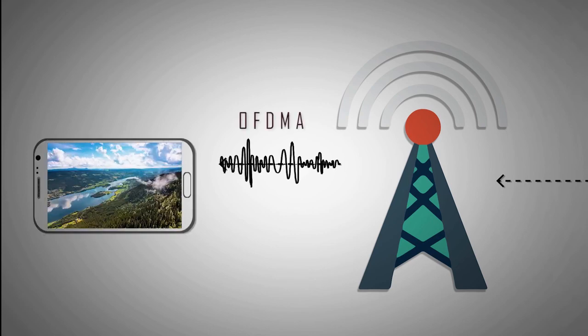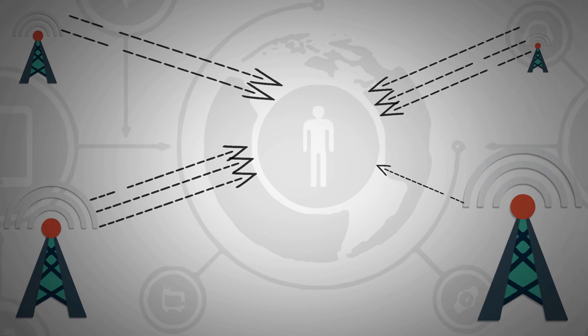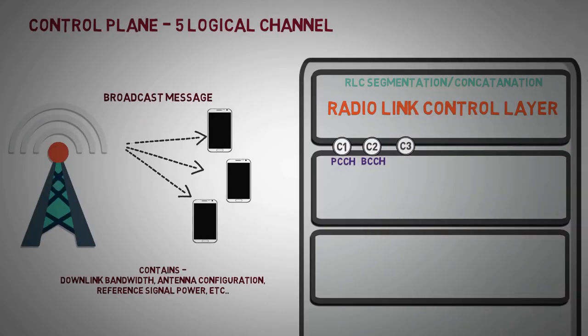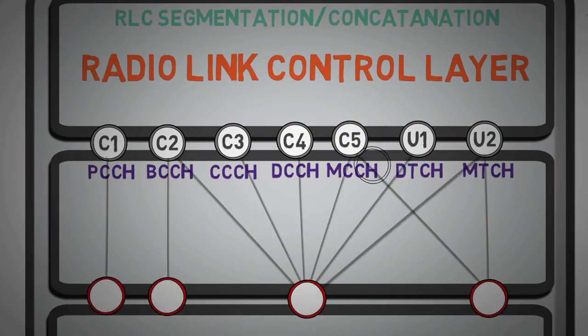Previously we have seen how data is transmitted over the air, but these data are transmitted in multiple streams for better efficiency. But how are these signals classified? Who maps them to the corresponding channel?